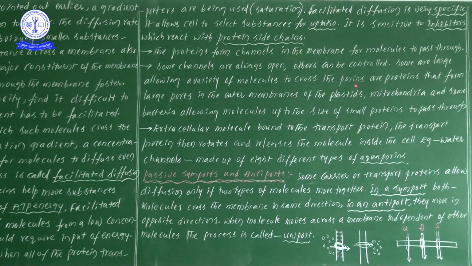Porins, meaning hole-like structures formed from proteins in the form of large pores, as I told you, in the outer membranes of plastids, mitochondria and some bacteria, allow molecules up to the size of small proteins to pass through.